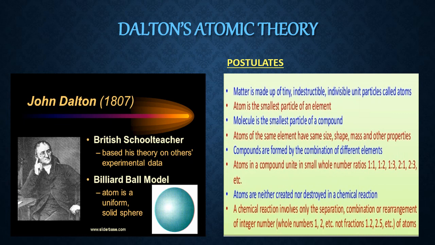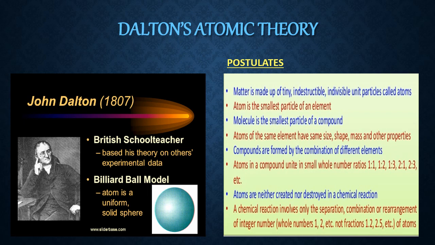Here are a few postulates of Dalton's atomic theory. These are condensed postulates. Number 1, matter is made up of tiny, indestructible, indivisible unit particles called atoms. What is the meaning of this statement? Every matter, if you go on dividing, at the end we reach a stage where we feel that beyond this stage we can't go on dividing. So this is the final stage of divisibility.